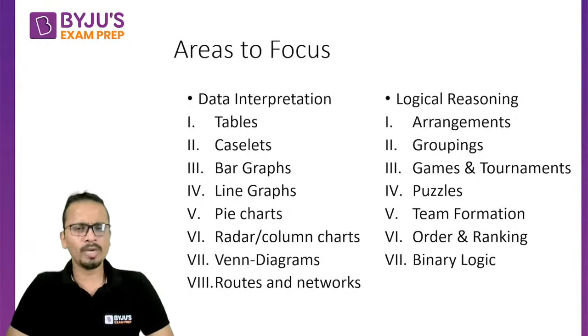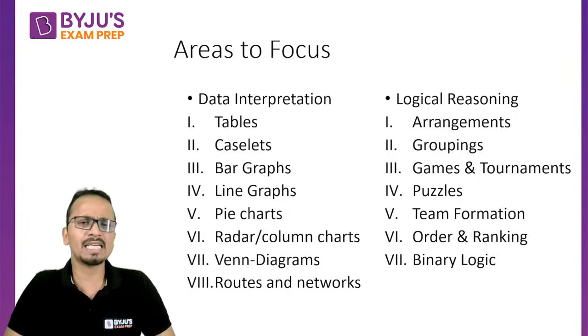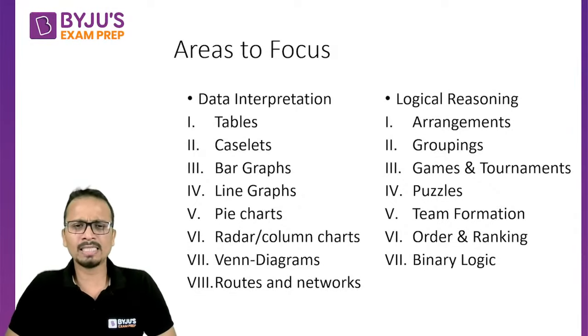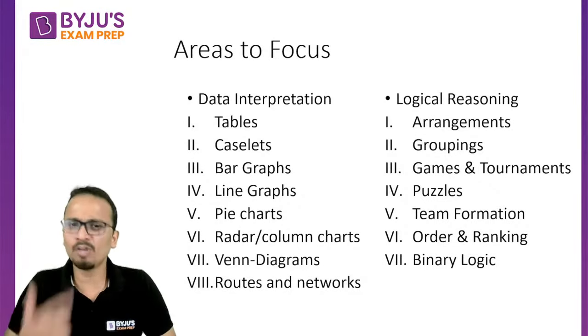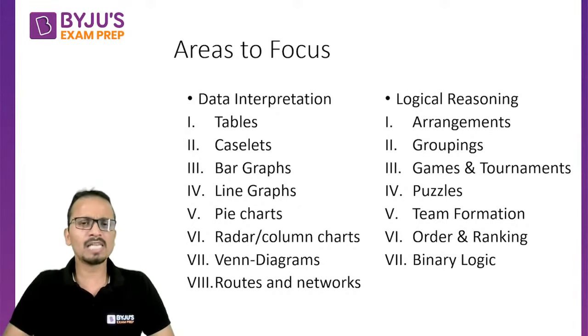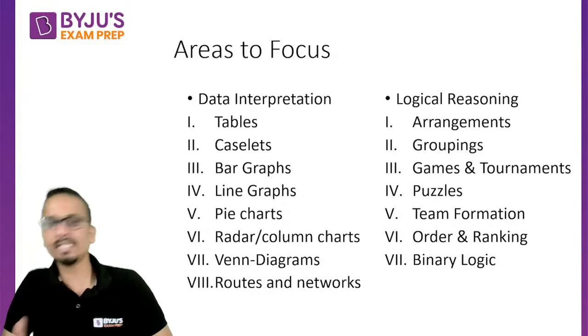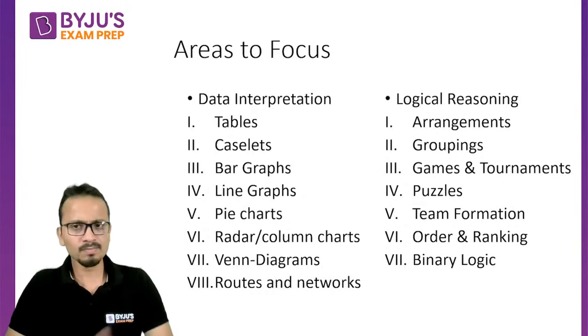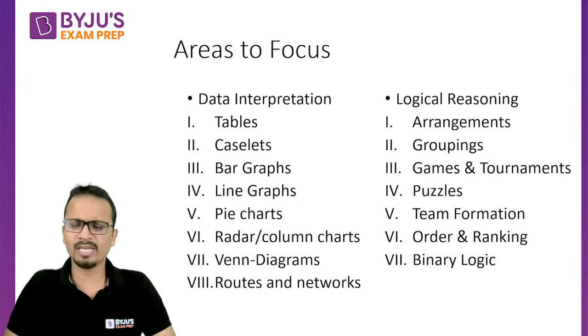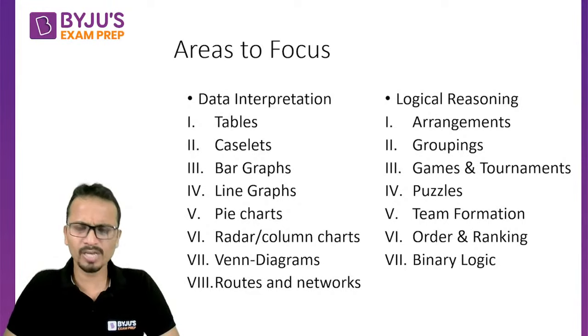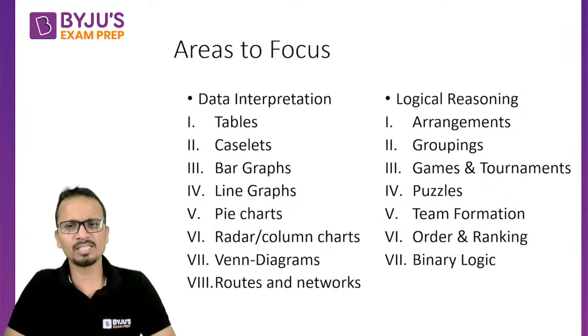In data interpretation, these are some areas that are written in front of you that you need to start focusing on, and you need to increase the level of difficulty gradually. These are the types of questions or areas that you will find in reasoning as well as data interpretation. This is the list, and you can fetch this list from anywhere. I'll not be discussing this list in detail.